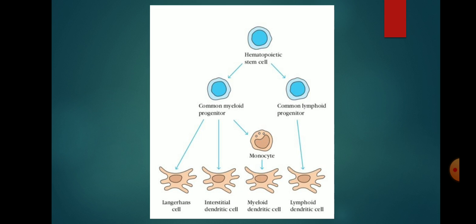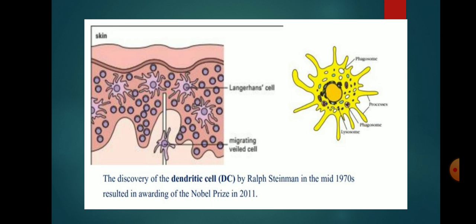In this diagram, we can see that dendritic cell arises from both myeloid as well as lymphoid lineage. In this diagram, dendritic cell present in skin is called Langerhans cells, and the dendritic cell involved in circulation is known as veiled cell.